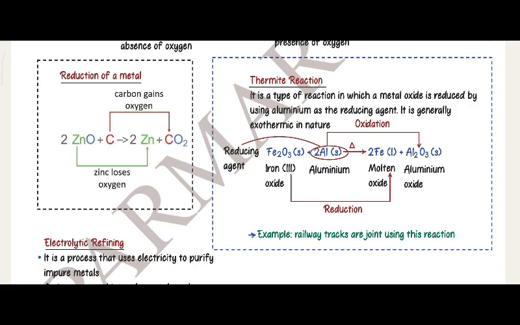Reduction of a metal: 2ZnO plus carbon gives 2Zn plus CO2. Zinc loses oxygen, carbon gains oxygen.